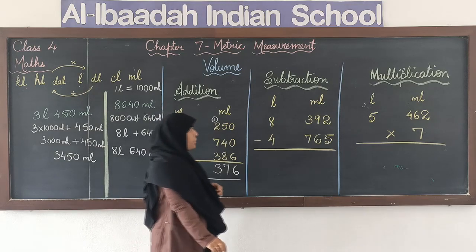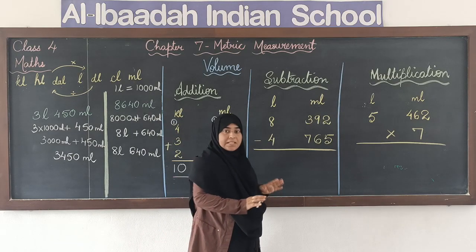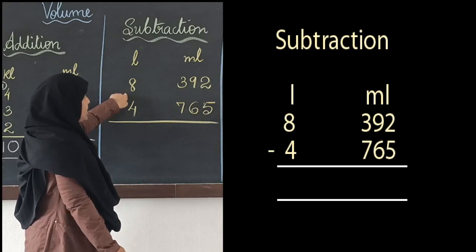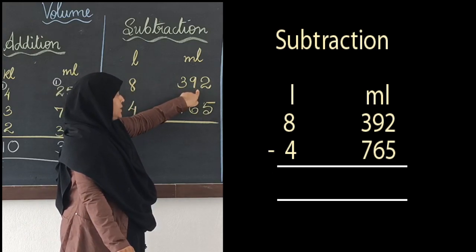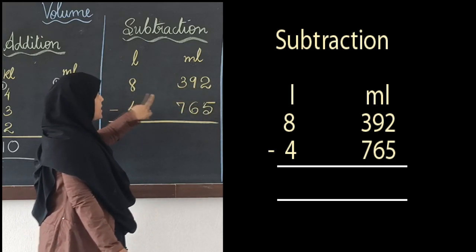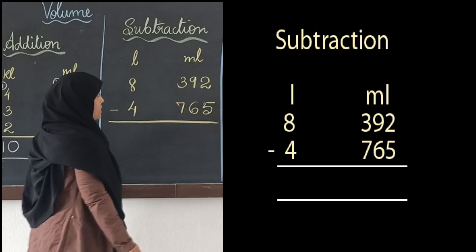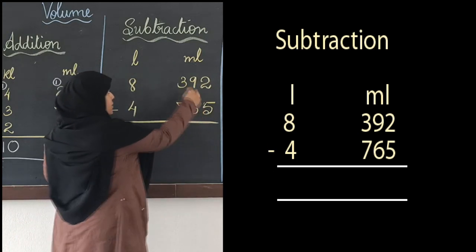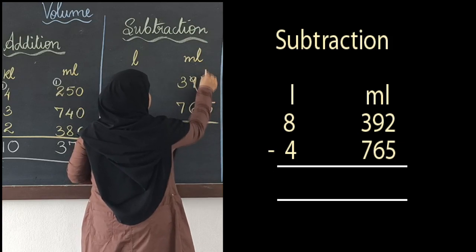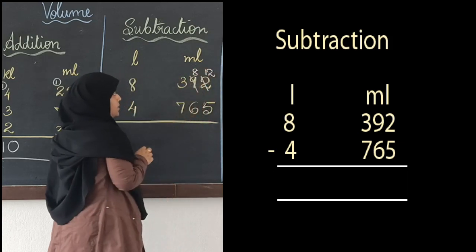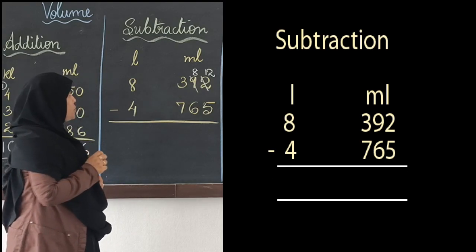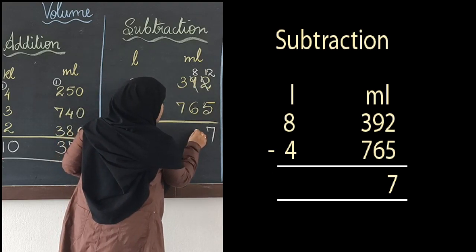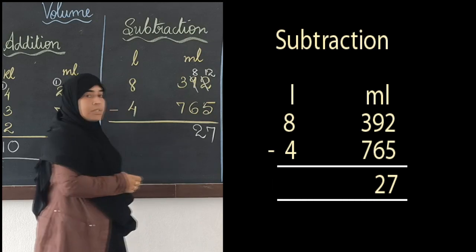Next we are going to do the subtraction. The steps are the same as we have done in previous videos. I have liters and milliliters over here. 8 liters 392 milliliters minus 4 liters 765 milliliters. Now 2 minus 5, is it possible? Can I subtract 5 from 2? No. So I will borrow from here, it will become 12 here and here remains 8. Now 12 minus 5 is 7, 8 minus 6 is 2, 3 minus 7, is it possible?